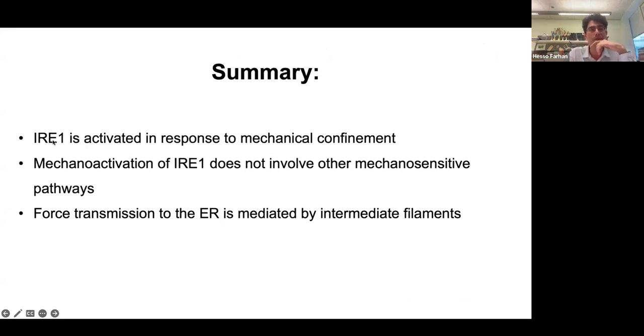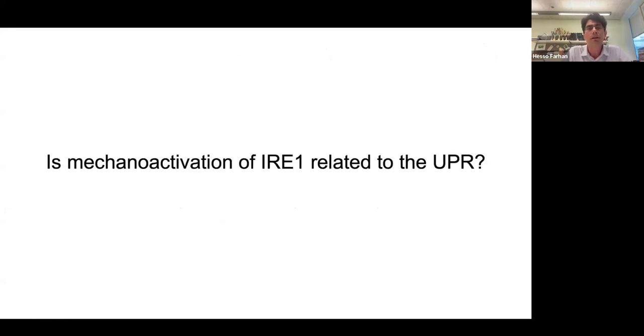Before I go to the next part of the talk: IRA1 is activated in response to mechanical stress and confinement, and the force transmission is mediated by intermediate filaments. And we think that IRA1 is a mechanosensor because it's not downstream of any other mechanosensitive molecule that we looked at. So then the obvious question is, is this UPR?